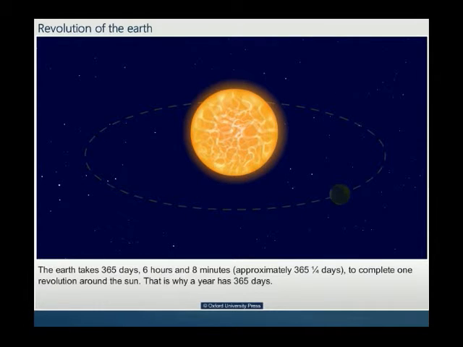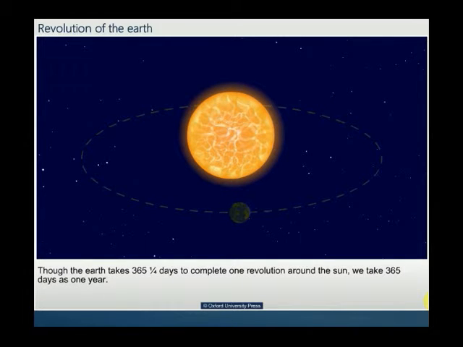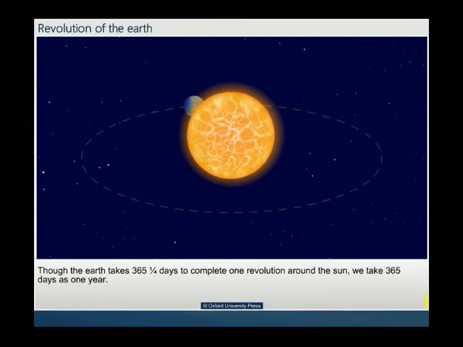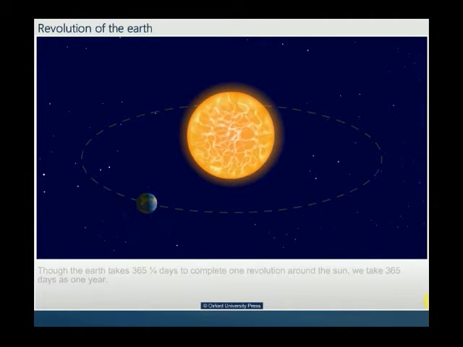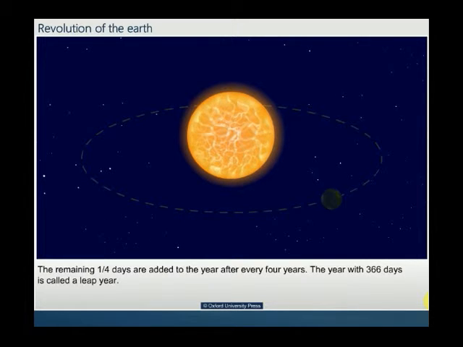The Earth takes 365 days, 6 hours and 8 minutes, approximately 365 and 1/4 days, to complete one revolution around the Sun. That is why a year has 365 days. Though the Earth takes 365 and 1/4 days to complete one revolution around the Sun, we take 365 days as 1 year. The remaining 1/4 days are added to the year after every 4 years. The year with 366 days is called a leap year.